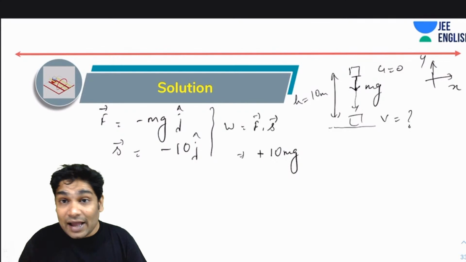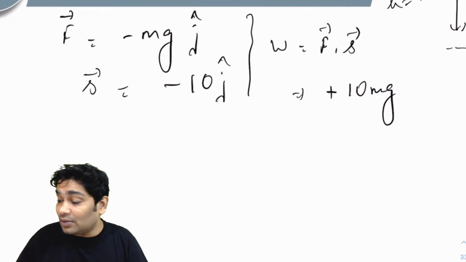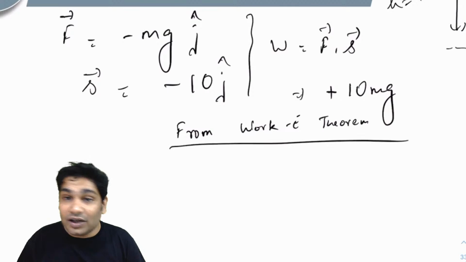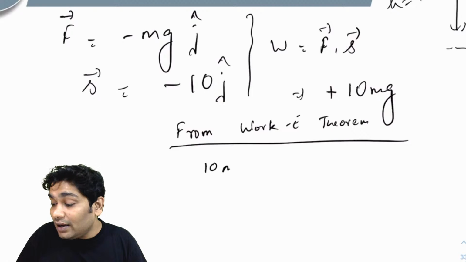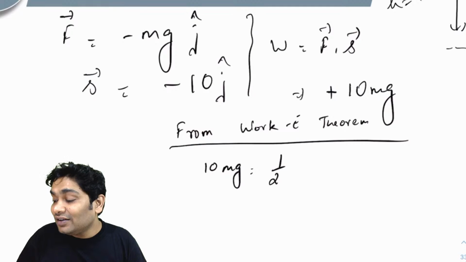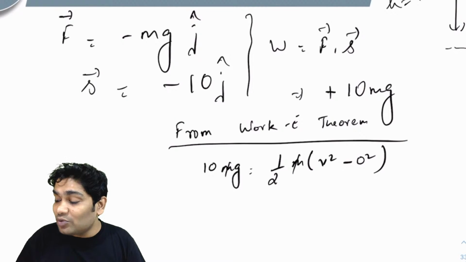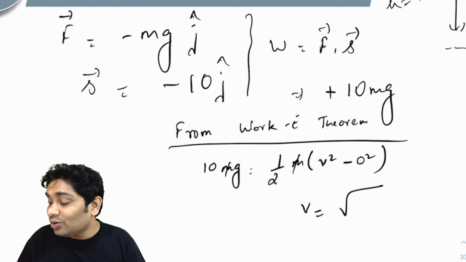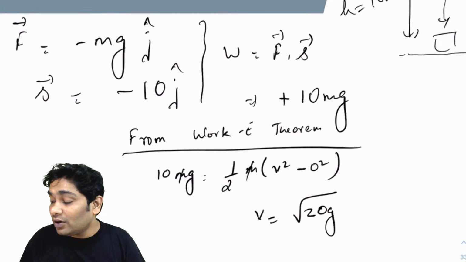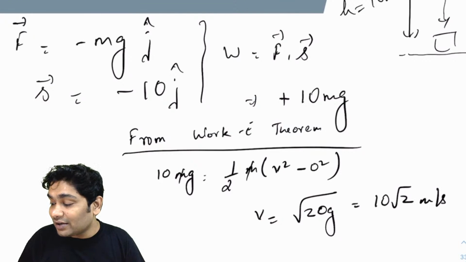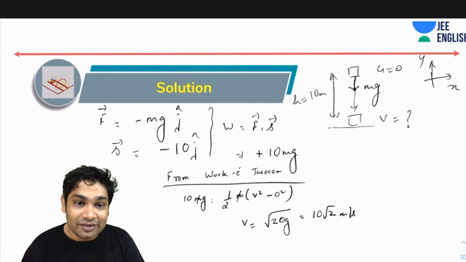That's the work. And I know this should be equal to, from the work energy theorem, half m times v square minus u square. So this work 10 mg must be equal to that. U square was 0. So you realize the m's will get cancelled and v would be root 20g. So if g is 10, then that will be 10 root 2 meter per second. So the mass does not matter. Pavan, hope you can see that.